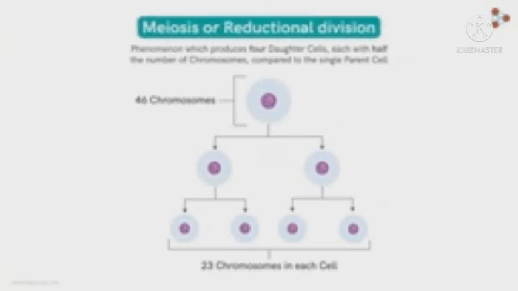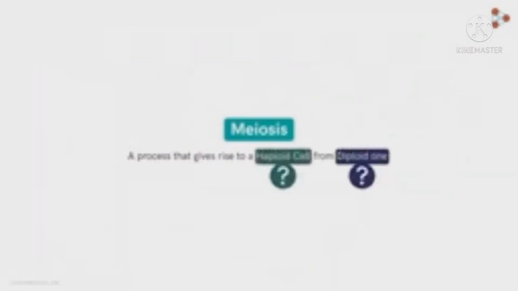Now that we've got introduced to the process, let's glance at the definition once more, but this time with respect to the chromosome number. Meiosis is a process that gives rise to a haploid cell from the diploid one. Now you must be wondering, what is a haploid cell and a diploid cell?